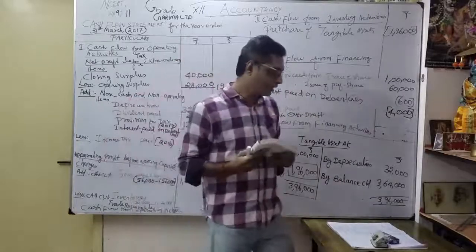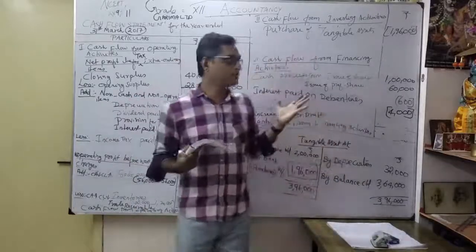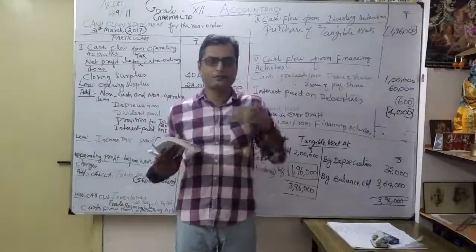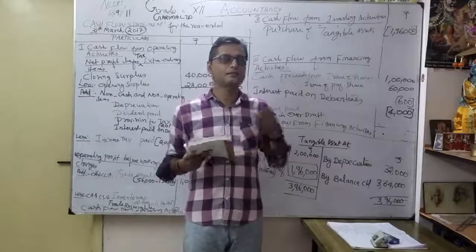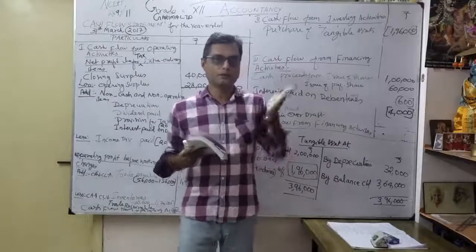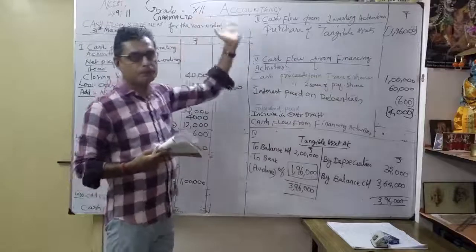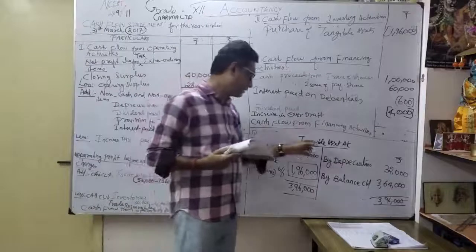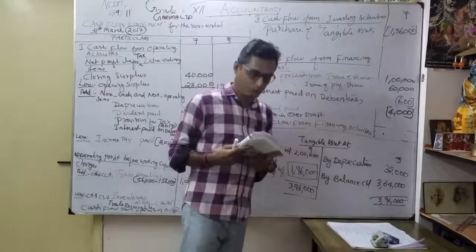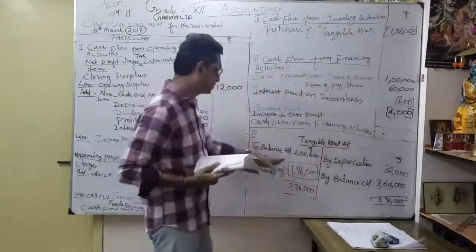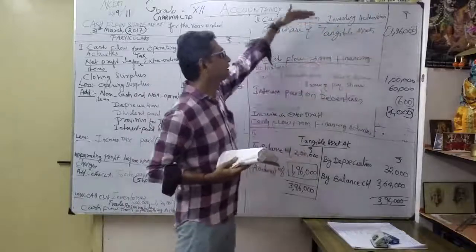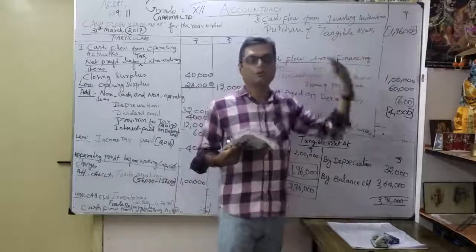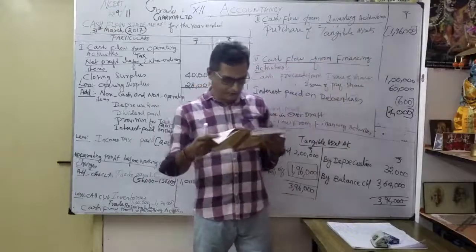In plus one accountancy, what matters is the neat preparation of the cash flow statement. Once you prepare the cash flow statement, even after one month you have to understand it very clearly. Otherwise you become confused. So prepare the headings, lines, symbols, everything properly. That's why it's shown here. Tangible assets, here also I want to show the symbol. Now you understood this 1,96,000 I showed under investing activities. Why? Because purchase of tangible assets is a cash outflow. So I think the assets discussion is over.